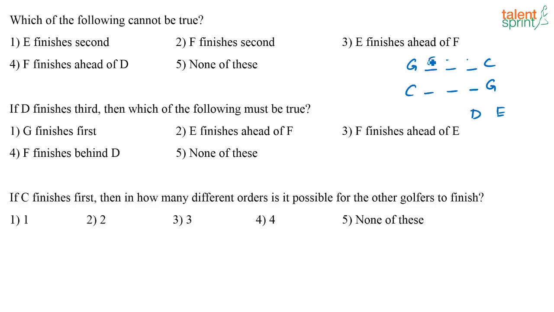Can E come here? No, E can never come here, because I know that D is finishing before E. So D has to be before E. If I put E here, then D will come somewhere here, which is not possible. So which of the following statements cannot be true? E cannot finish second. F can finish second. F can be here, then D can be here, E can be here. That's a possibility. Correct? Similarly, F can finish ahead of D. That's a possibility. But E finishing second is not possible, right?